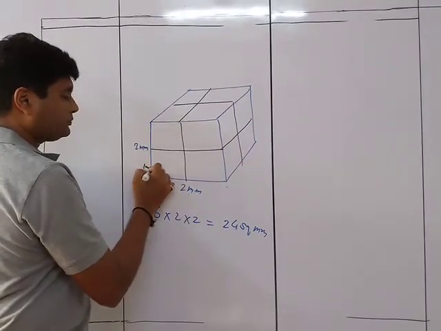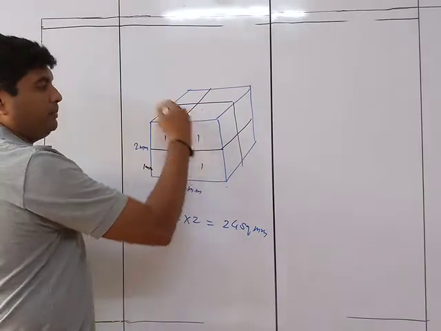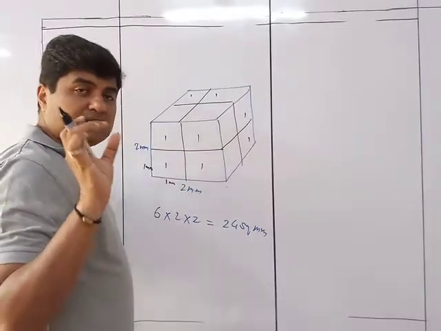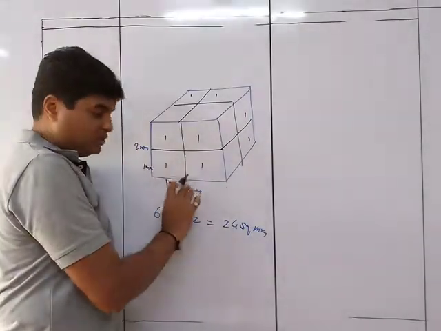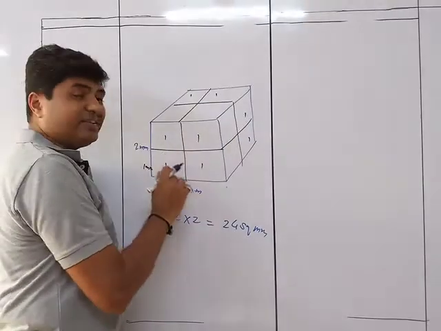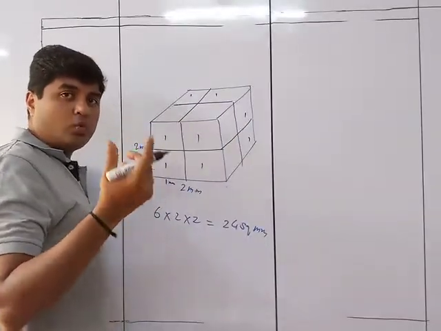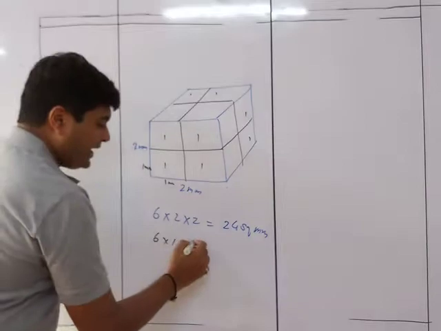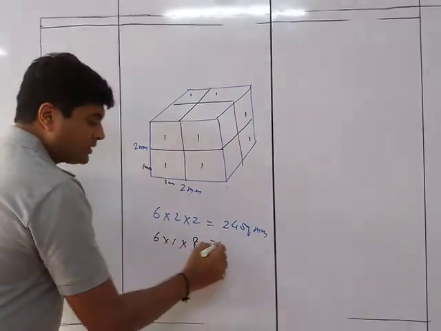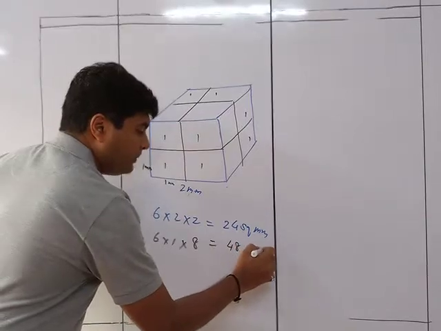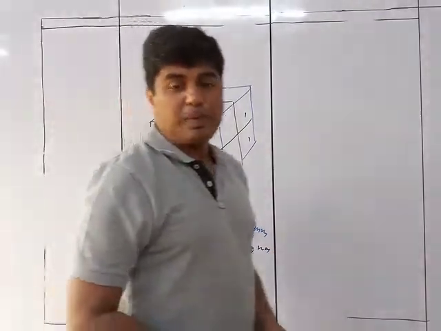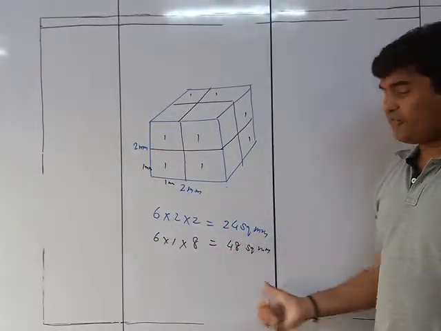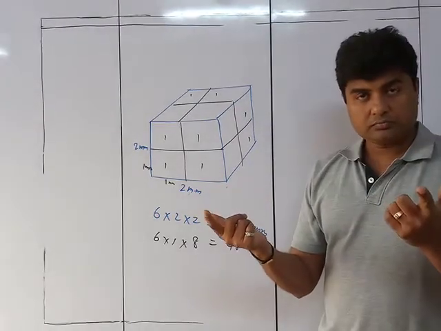8 smaller cells of 1 mm by 1 mm. So this is 1 mm, 1 mm, 1 mm, 1 mm, and behind it 1 mm, 1 mm, 1 mm, 1 mm. So there are now 8 small cells or cubes of 1 mm each. What is the surface area of each? Surface area is 6 into 1 into 1, and how many are there? There are going to be 8 such boxes. Accordingly, this is going to be 48 square mm. So you can see over here, just by reducing the size by half, my surface area got doubled. Got it?